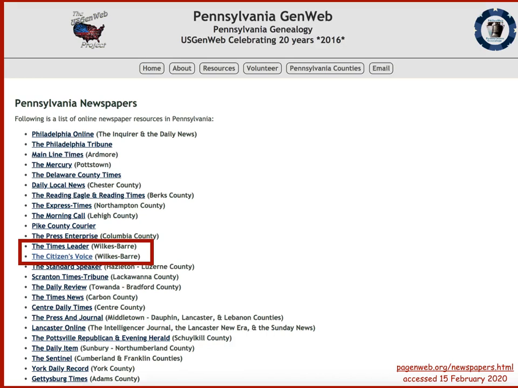Let's take a look at the Pennsylvania newspapers a little closer. There are 2 of them listed. The Times-Leader published its first newspaper in 1879. The Citizen's Voice was first published in 1978. Both of these newspapers are published in Wilkes-Barre, Pennsylvania. However, if you say Wilkes-Barre, you are definitely an outsider. Wilkes-Barre or Wilkes-Barre is the correct pronunciation according to my dad, who grew up in the area.